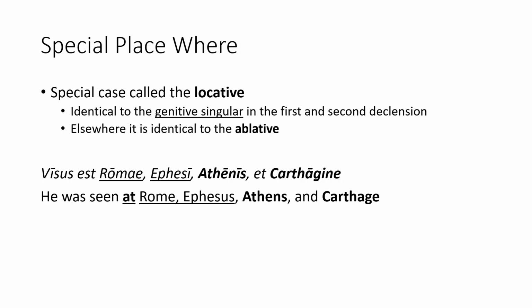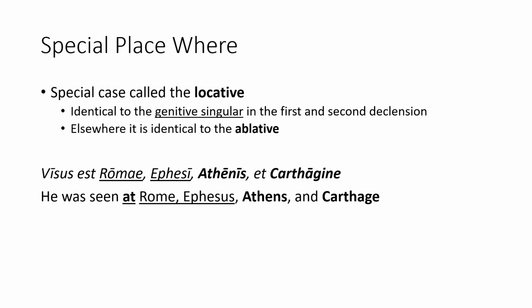The first is the special place where. This is a surprise new case known as the locative. It is not listed in the normal declension because it usually has forms that are already in the declension. With the special nouns that are masculine or feminine in the first declension and singular, like Roma, this case is identical to the genitive singular. For all other nouns, it is identical to the ablative.